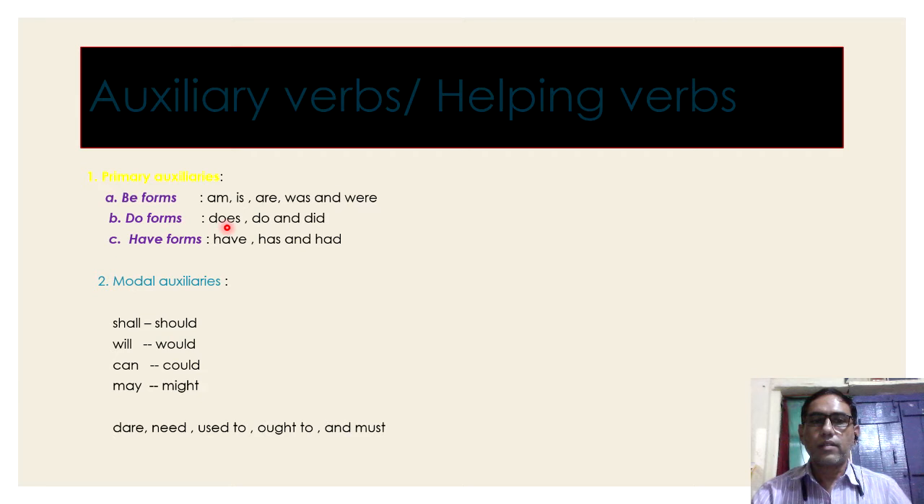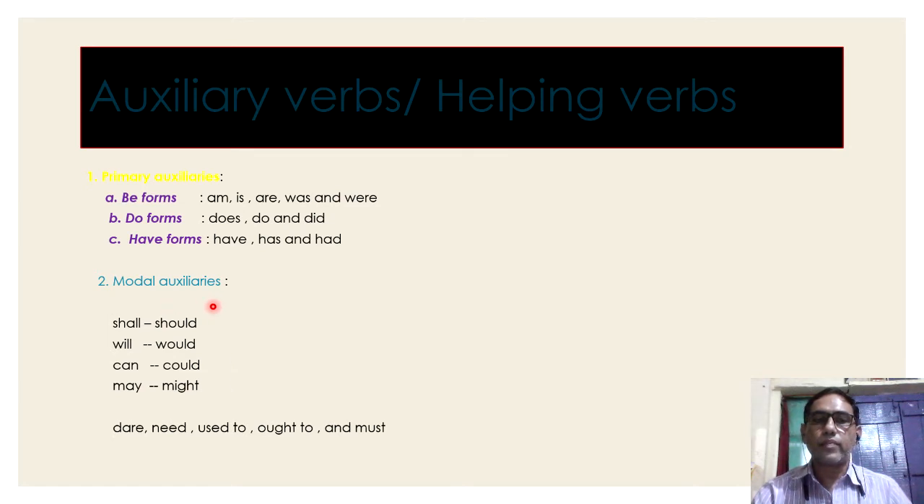Do forms. Does, do, and did are do forms. Have forms. Have, has, and had are have forms. These primary auxiliaries are very important. Moreover, they play two roles. One is as main verb, another one is as helping verb.